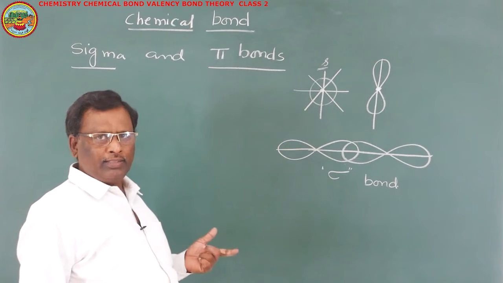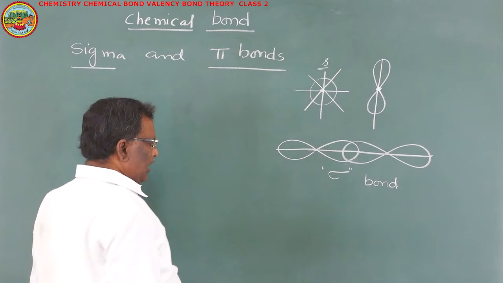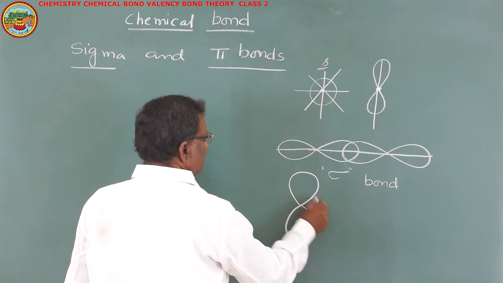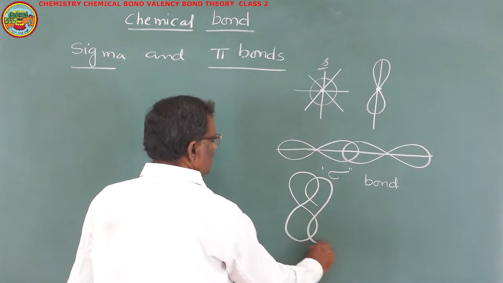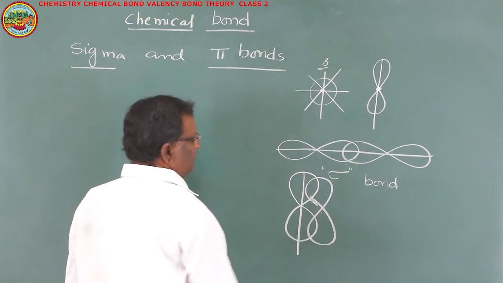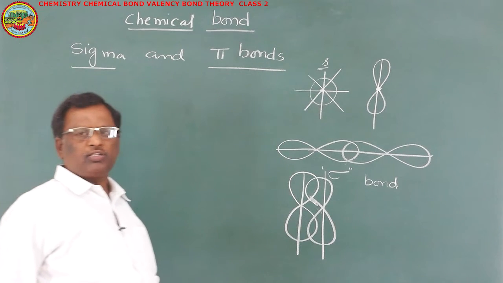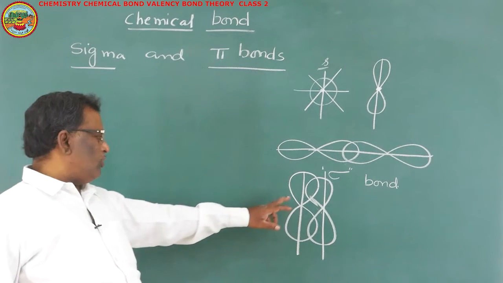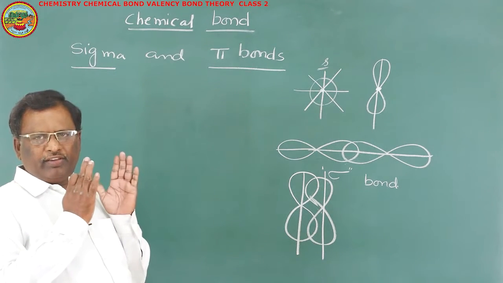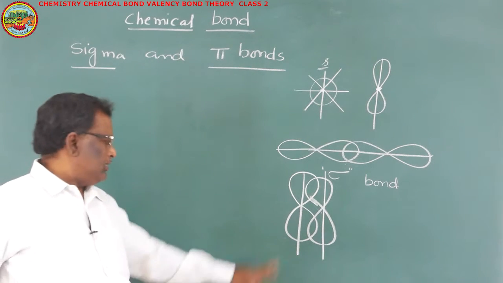But in some cases, p orbitals are forced to overlap like this. Now this is the axis for this p orbital and this will be the axis of this p orbital. Here also they overlapped with each other. But their overlapping direction is parallel to their axis.